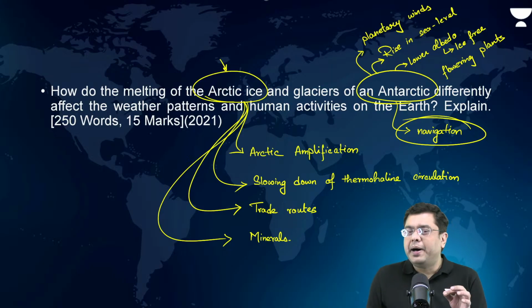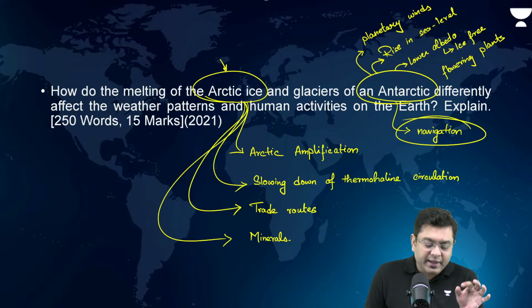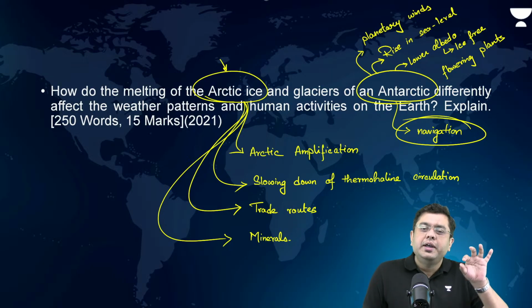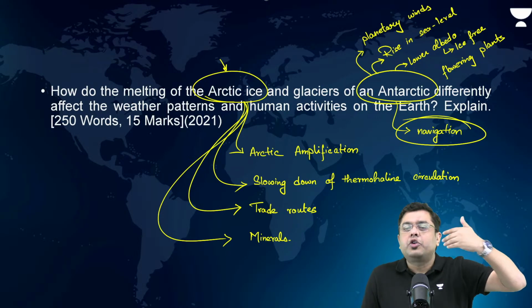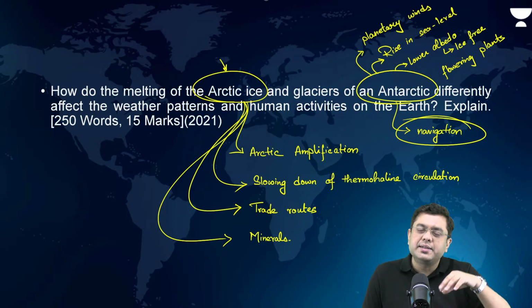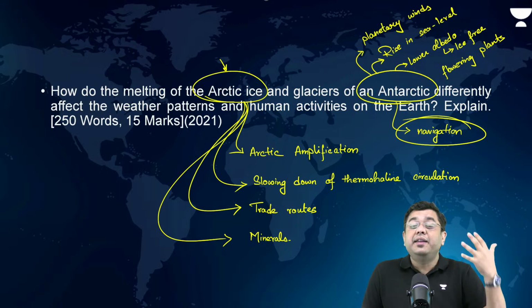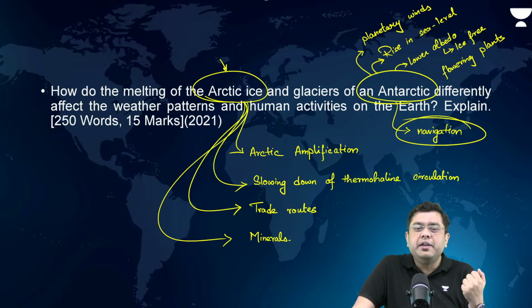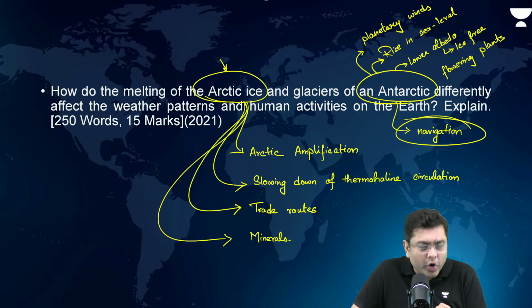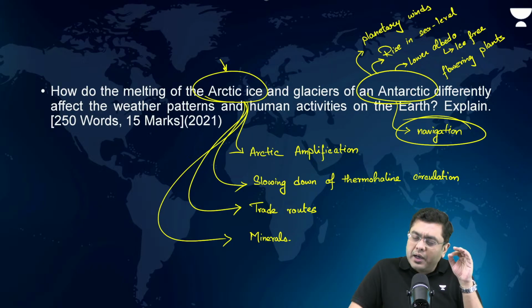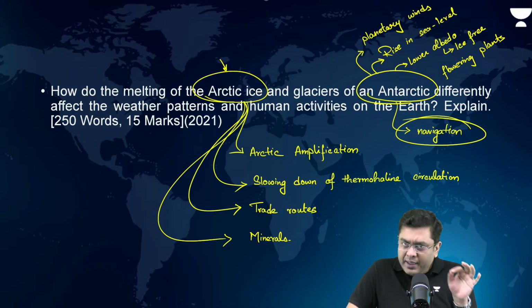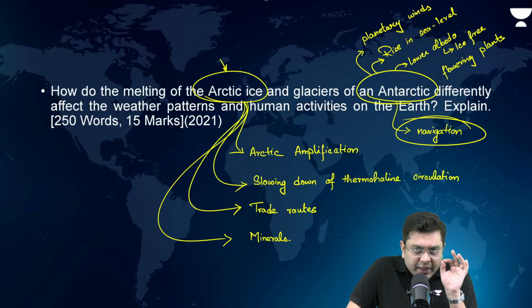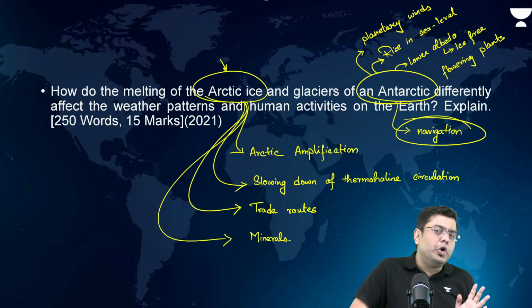In the initial part of the introduction of this answer, you have to mention that the Arctic and Antarctic ice sheets across the polar regions are experiencing an accelerated rate of melting owing to the impact of global warming. However, the impact of both acts differently in each hemisphere, and that provides the flow to the body.